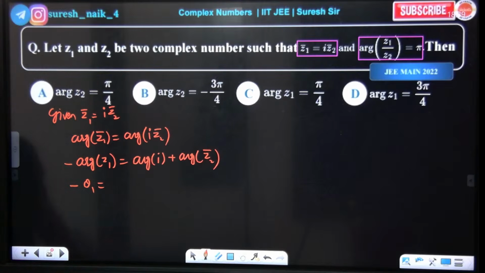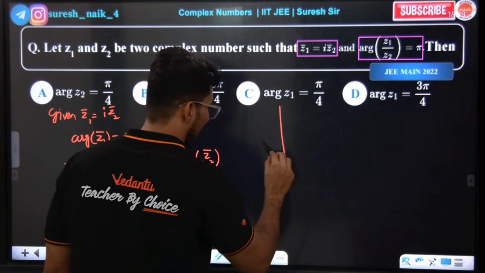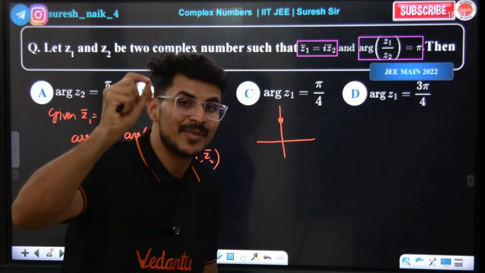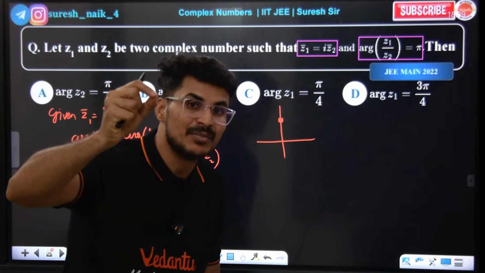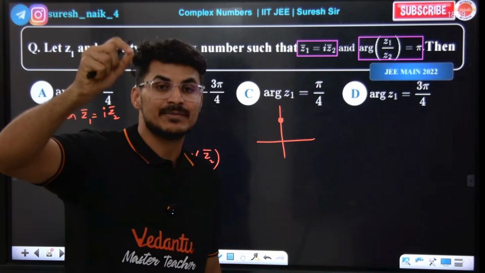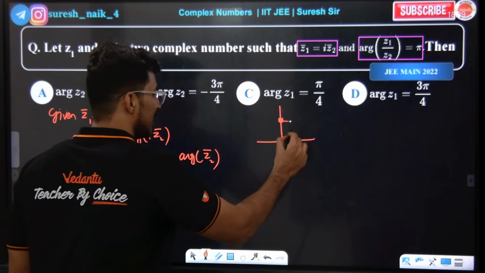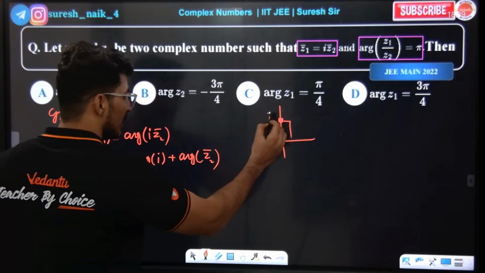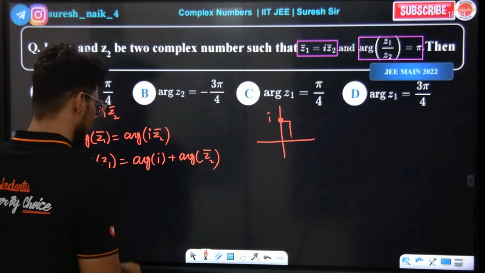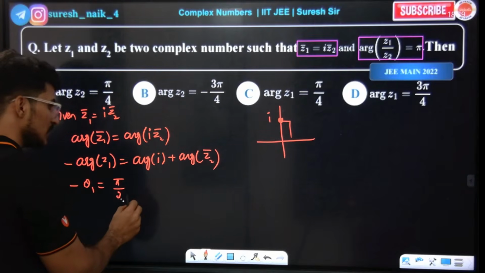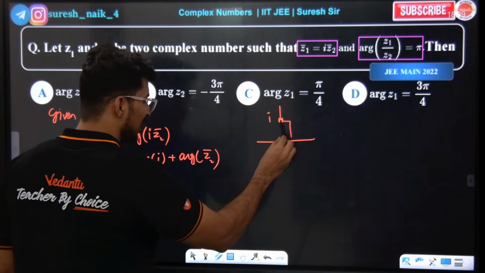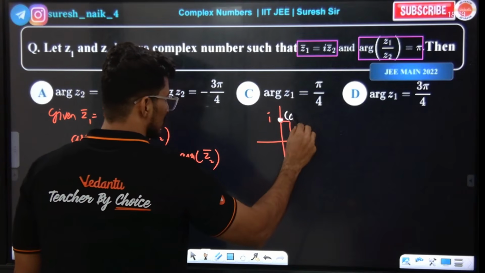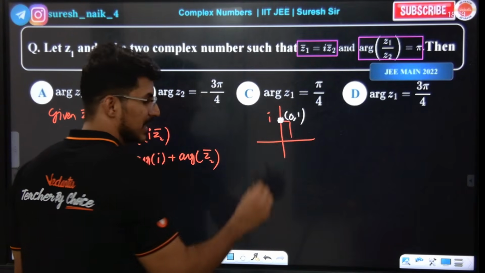I means a purely imaginary complex number, so the argument is 90 degrees. I means 0, 1, so it lies on the positive y axis.